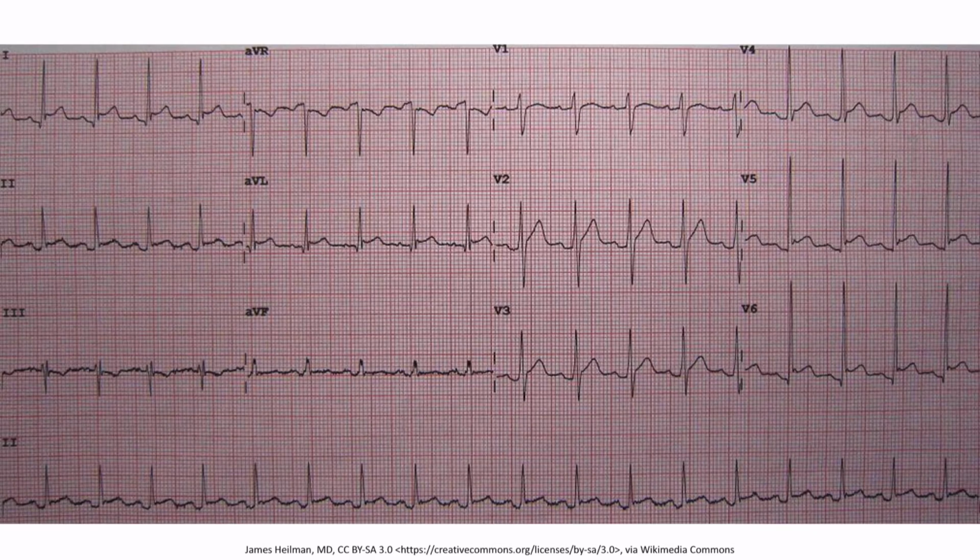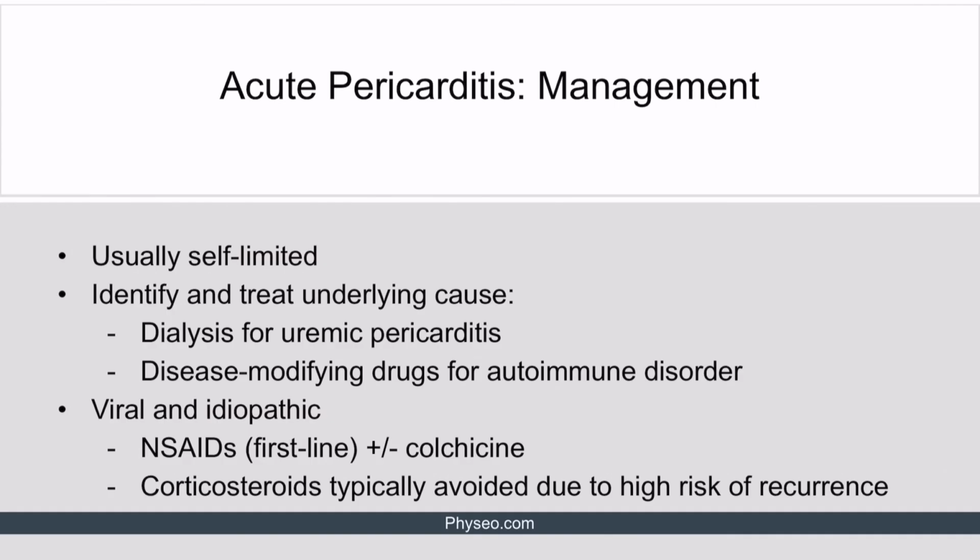Here is the ECG of the patient with acute pericarditis. Please note diffuse ST elevation and PR depression in almost all leads. Let's talk about the management of acute pericarditis. Acute pericarditis is usually self-limited and resolves on its own. However, management mainly consists of identifying and treating the underlying cause.